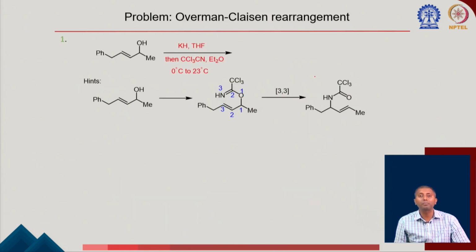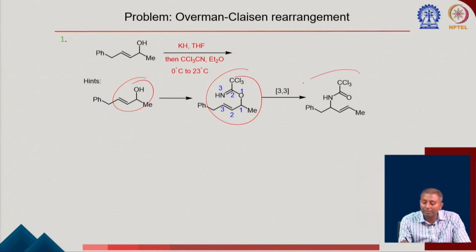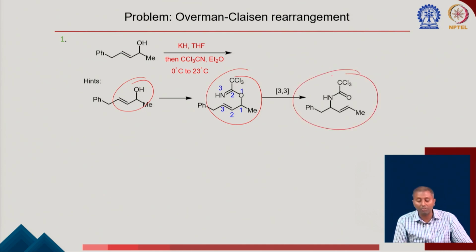So there is another example here. I think you can also practice this example for different type of exam. You have an allylic alcohol here, exactly under this similar condition. After the 3,3 sigmatropic shift, you can get to the corresponding product.